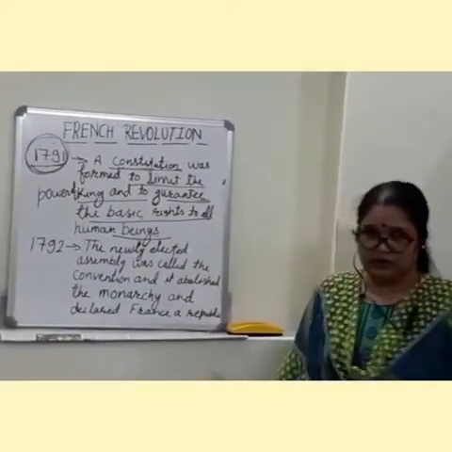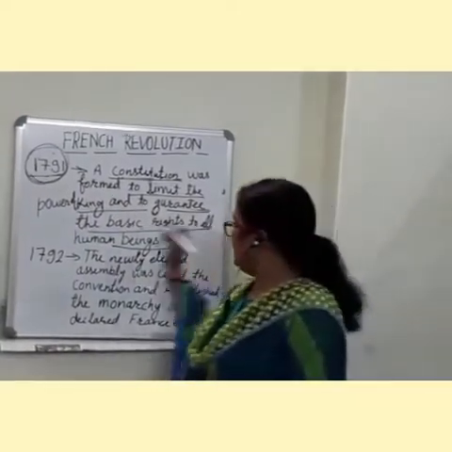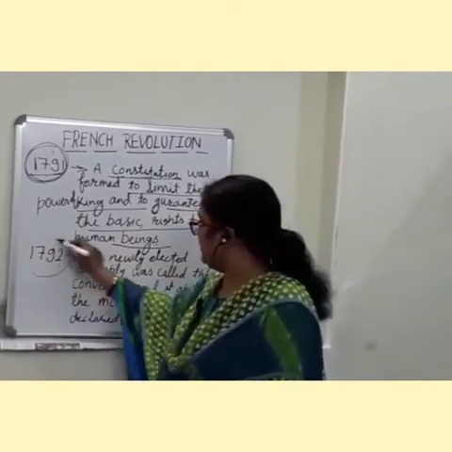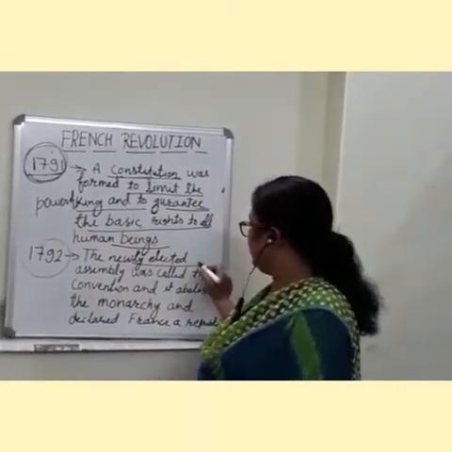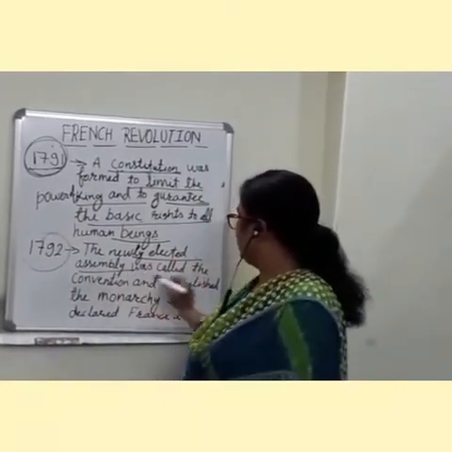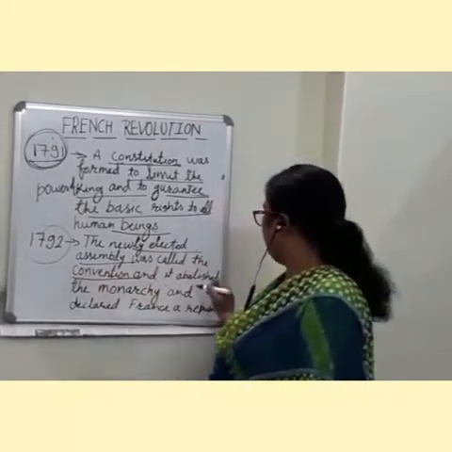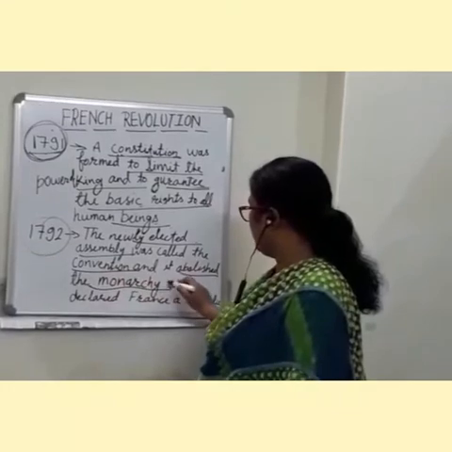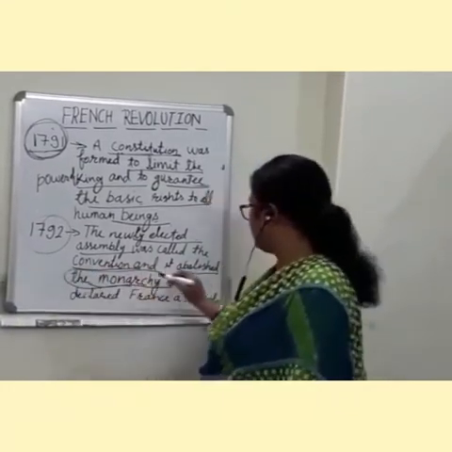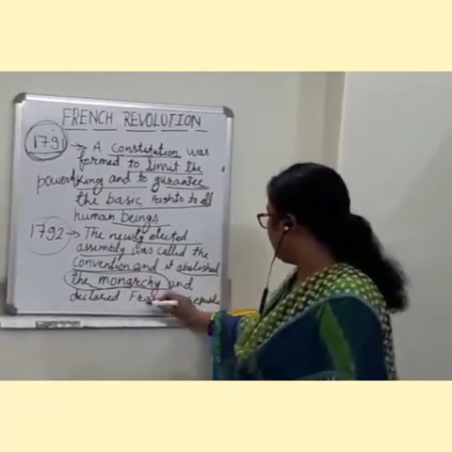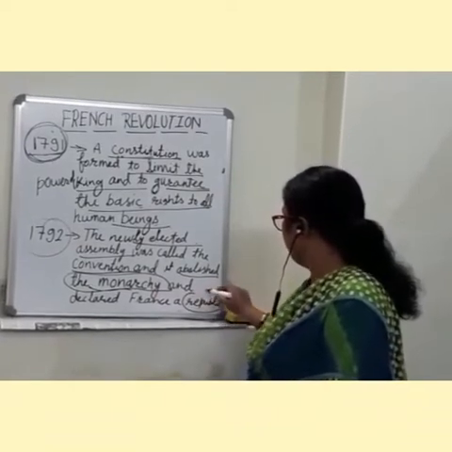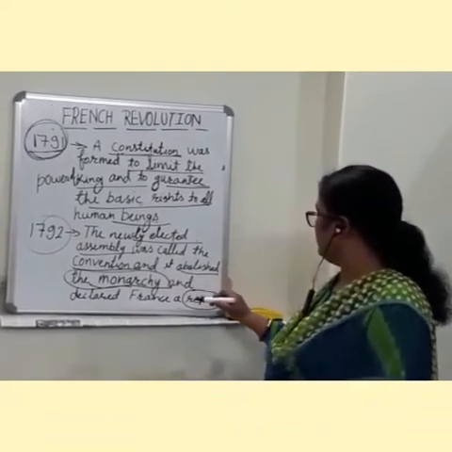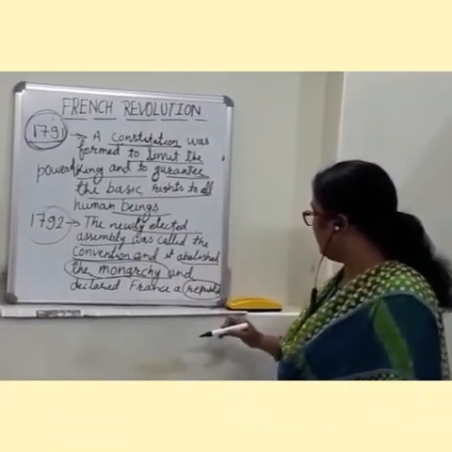In 1792, the newly elected assembly, called the Convention, abolished the monarchy. The monarchy was finally abolished and France was declared a republic. France got the status of a republic country.